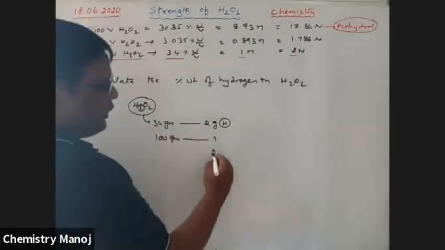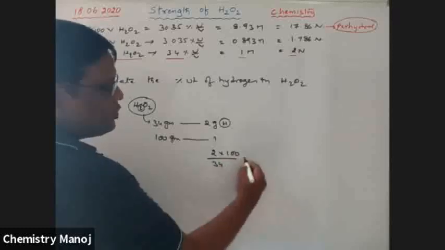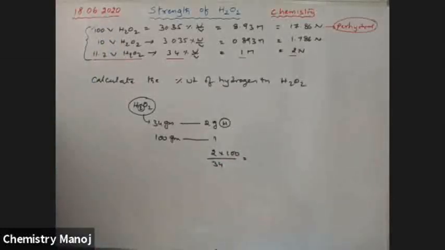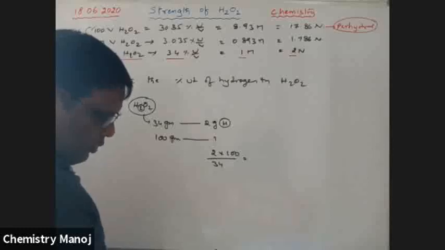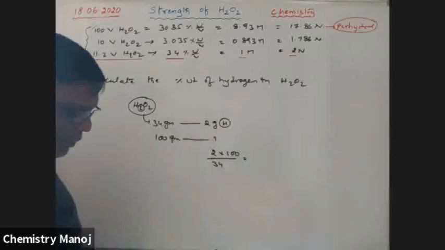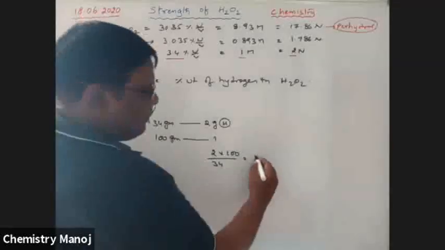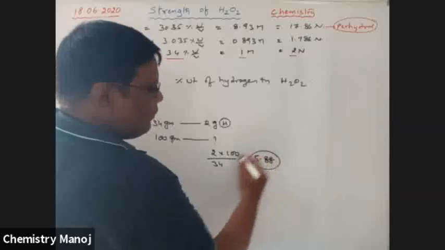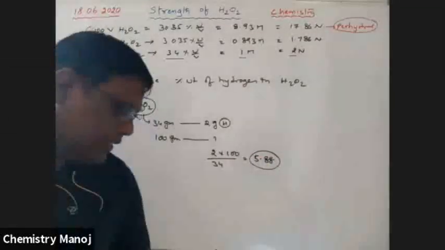That is 2 into 100 by 34, which is equal to how much? Tell me the answer. 5.88. That is the percentage weight.